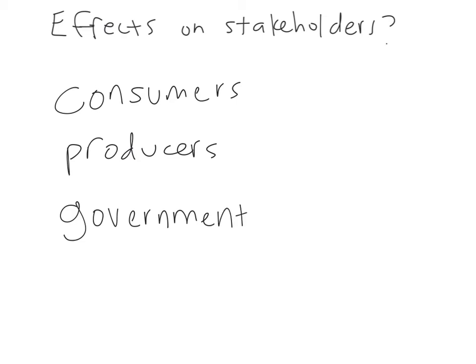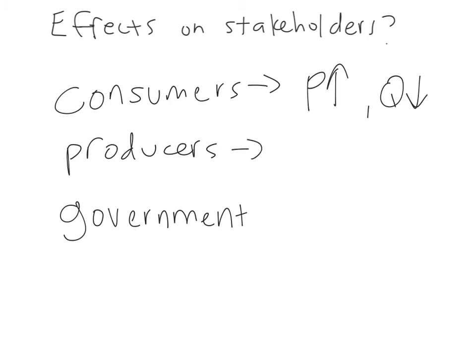So think about the basics about taxation that we talked about. For consumers, what are they going to notice? Well, first off, they're going to notice that there's a higher price. So if I'm going to continue to buy the good, like a book or cookies or alcohol or cigarettes, I'm going to notice a higher price, which means I have less money left over to buy other stuff. I'm also probably going to buy less of whatever good is taxed, so my quantity is going to decrease. And so for consumers, I'm probably worse off because I have to pay a higher price and I'm buying less of what I wanted to.